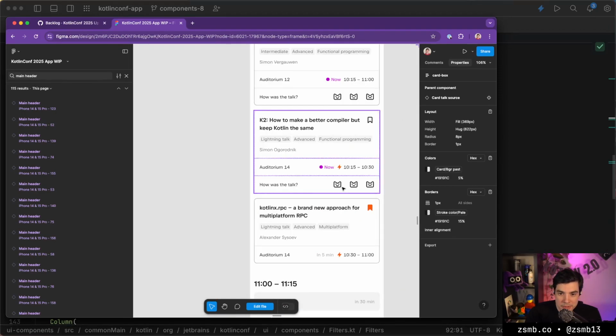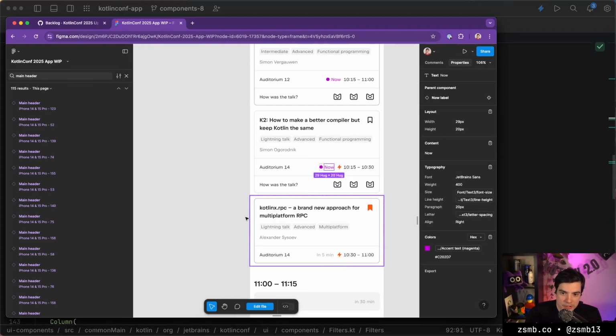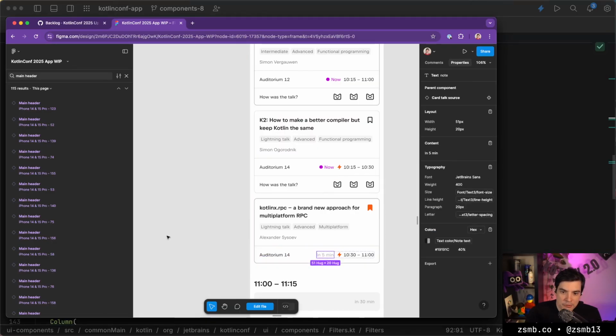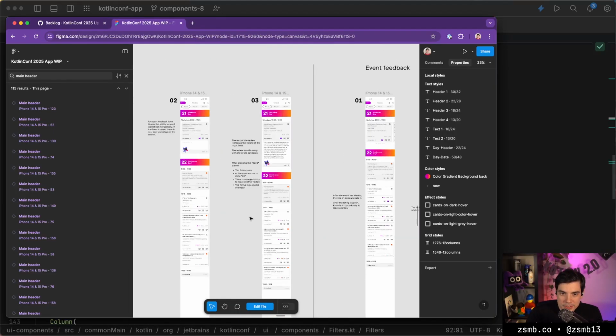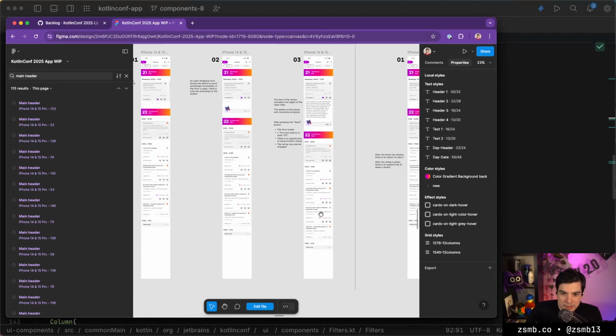It also has a bunch of states, so it can show that it's a lightning talk, it can show that it's happening now, or if it's a bit later, it can say that it's in 5 minutes. So we have all of those different things that can happen down there. Luckily, some of those are reusing existing components already, so we have some of the smaller bits already in place.